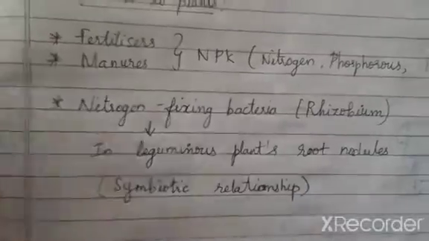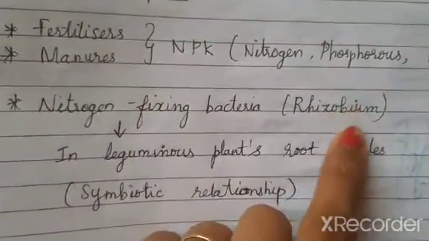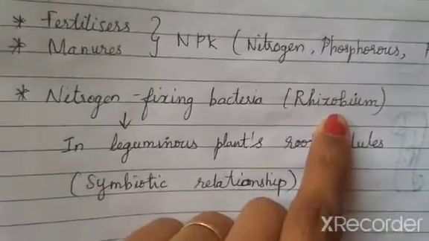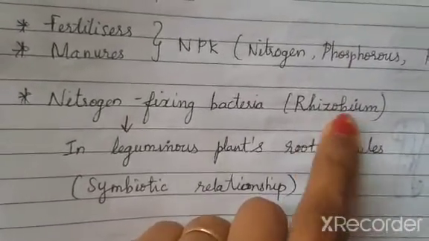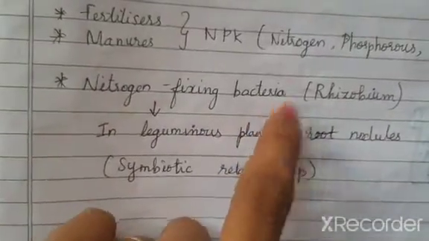Yes, now coming back here, those nitrogen fixing bacteria are called rhizobium bacteria. The name of those bacteria is rhizobium. Rhizobium means which provides nitrogen to the plant.